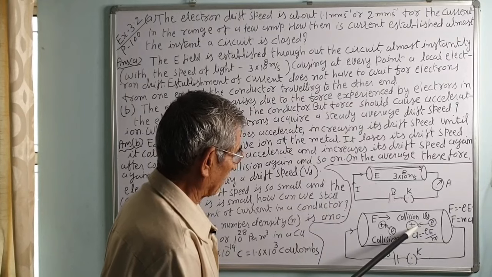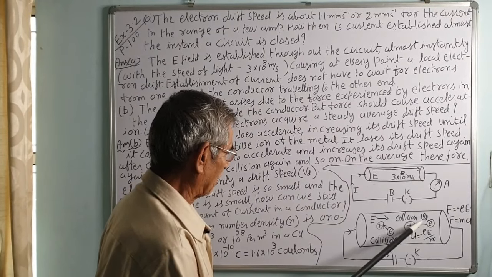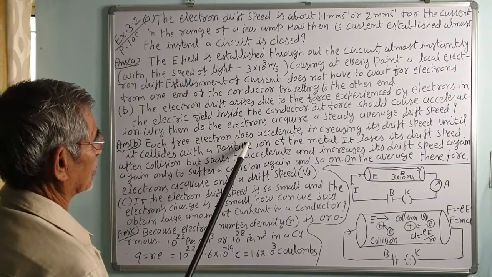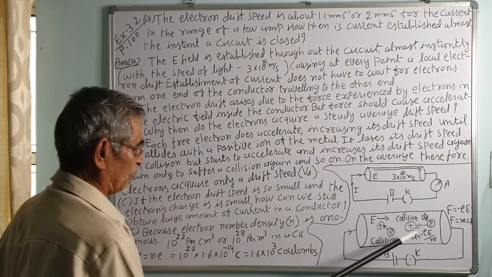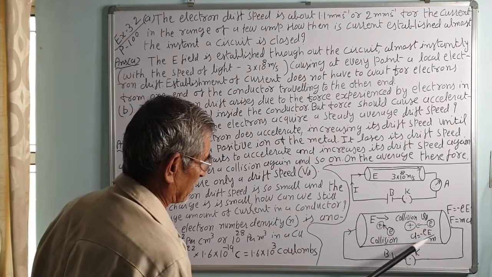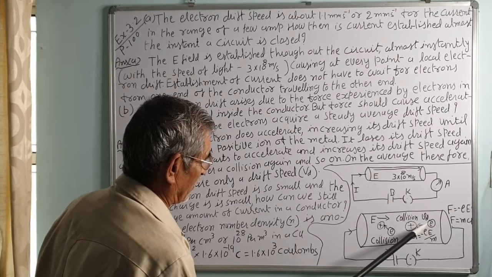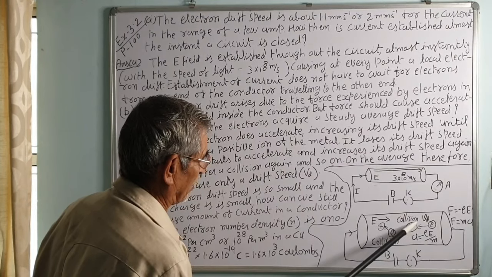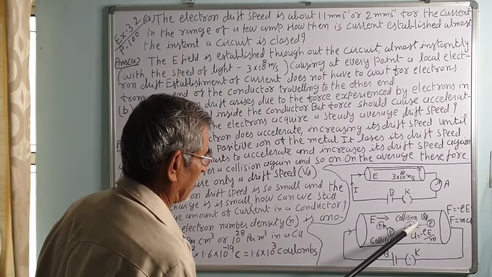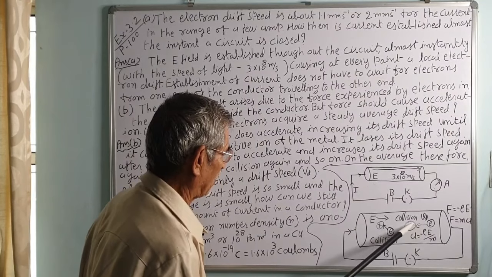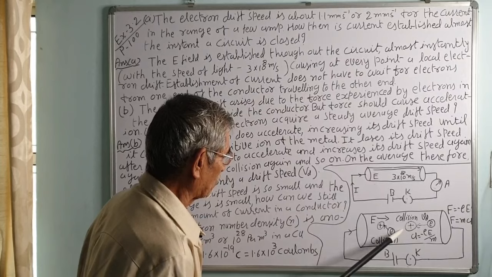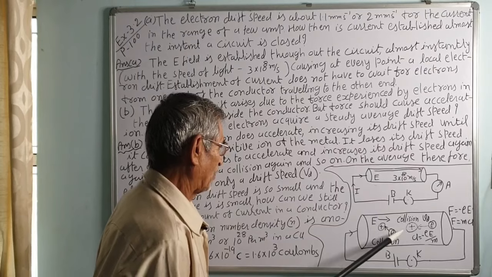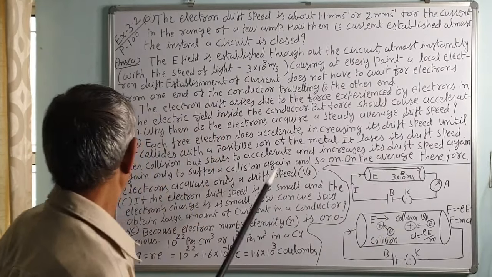So, while moving, electrons collide with the atoms and share their velocities during the collision, correct. So, the answer is each free electron does accelerate, increasing its drift speed, when it experiences acceleration eE upon m. But when it collides with the positive ions, its velocity decreases; it shares the velocity, increasing the velocity of the positive ion, and similarly the velocity of the electron decreases, correct. Again it moves because there is a constant force, so it accelerates and gains velocity, but the gained velocity is lost in the collision with the positive ions.